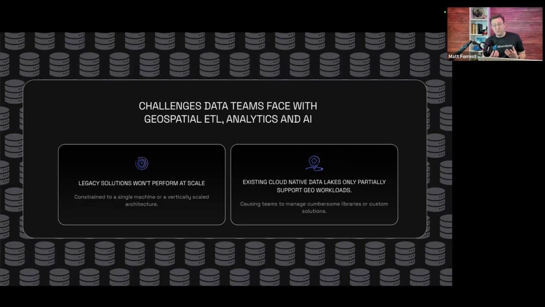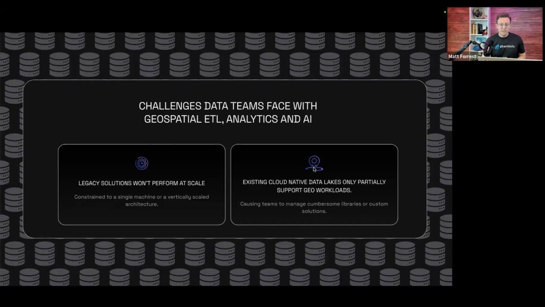Data warehouses do this to a certain degree, but even tools like Spark or Databricks or Microsoft Fabric, this is effectively how they're built. They have storage that's separate from the compute layer. You bring the compute down to that and you scale it out as you need to. The problem is that they don't natively focus on geospatial workloads. These are built for log data, basically things that are being generated from computers, all this different stuff. So there's a lot of different things that it does really well. Geospatial today isn't one of them, unfortunately.